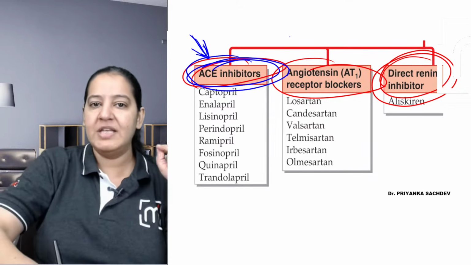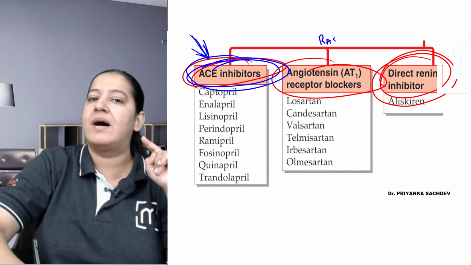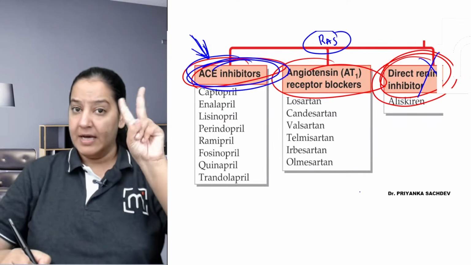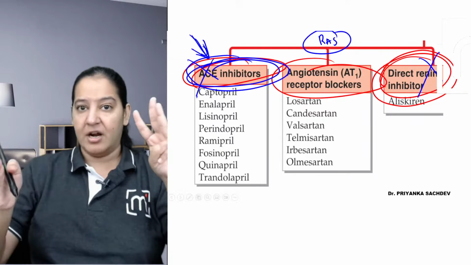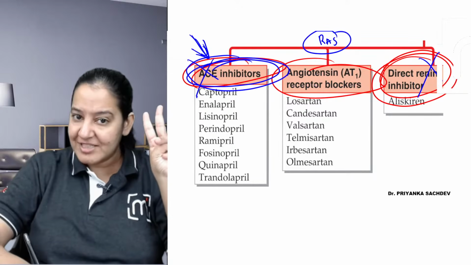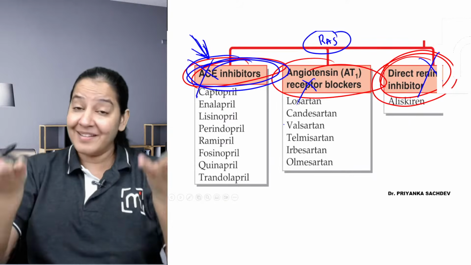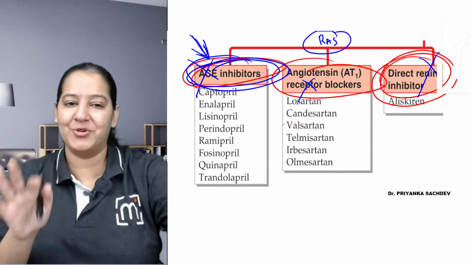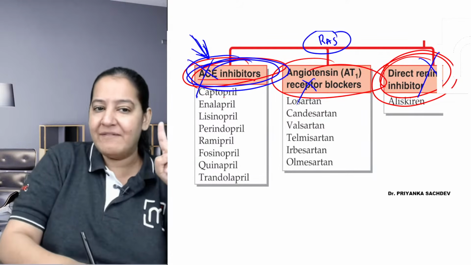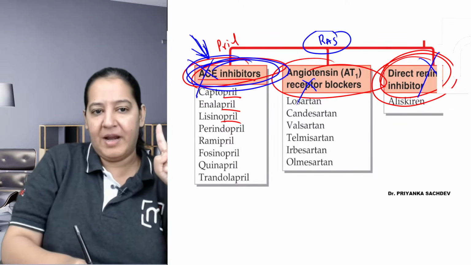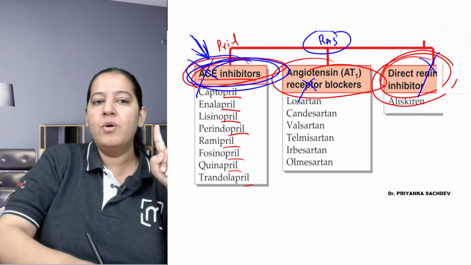See the classification. These all are the drugs which inhibit RAAS. These are RAAS inhibitors. The first enzyme, renin, is inhibited. The second enzyme, ACE, is inhibited. In the third, none of the enzymes is inhibited but the receptors are blocked. So the three types of drugs are in front of you. Learn the classification first. The most important thing is that you should know the classification. All ACE inhibitors have the suffix Pril, P-R-I-L. The suffix is Pril.